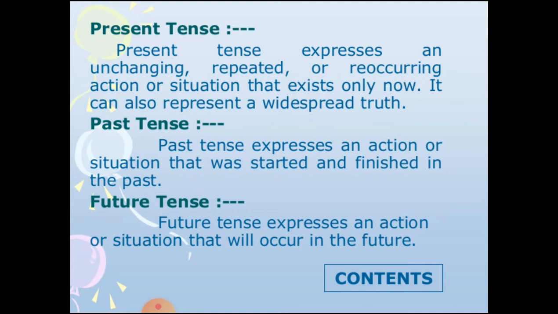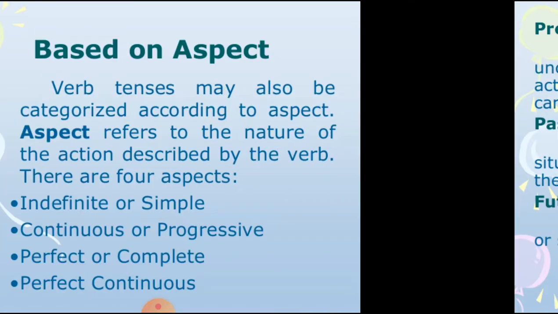Past tense expresses an action or situation that was started and finished in the past. Started and finished both. Future tense expresses an action or situation that will occur in the future. Okay, it will be there in the future.